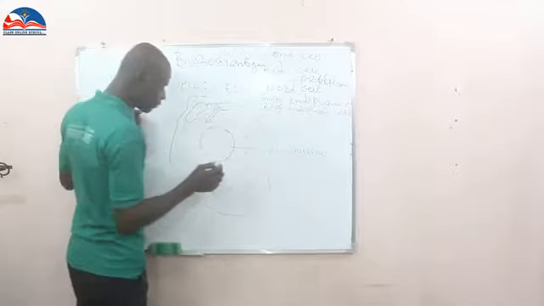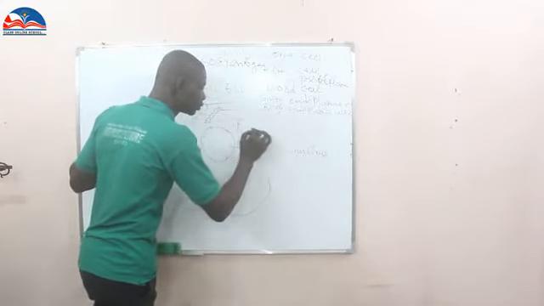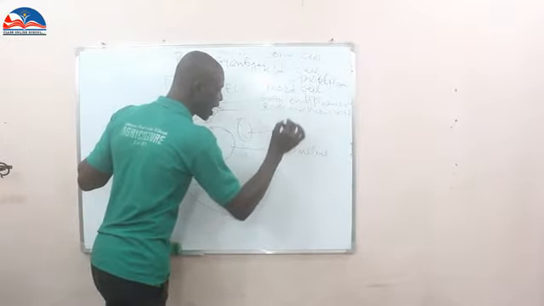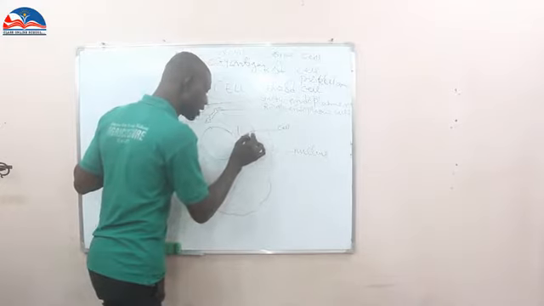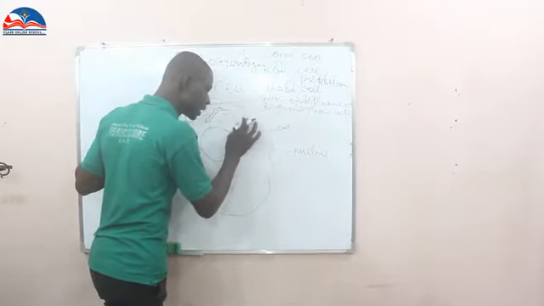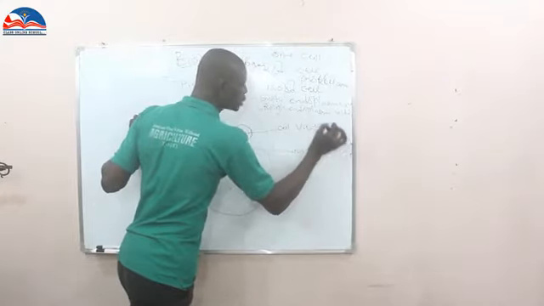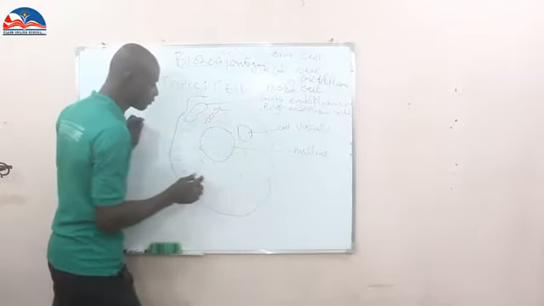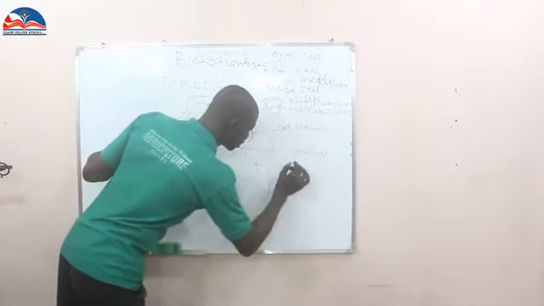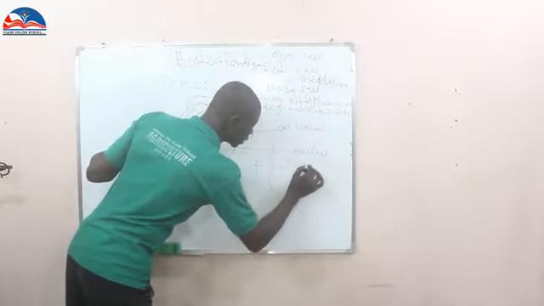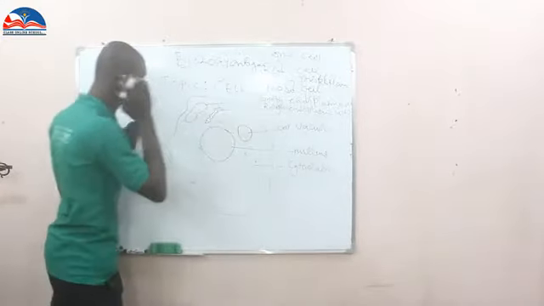We also have what we call the cell vacuole. We have the cell vacuole of the animal cell, but what you are going to see here is that the cell vacuole of this one is smaller. We also have the cytoplasm. The cytoplasm is another component we are going to see in this place.